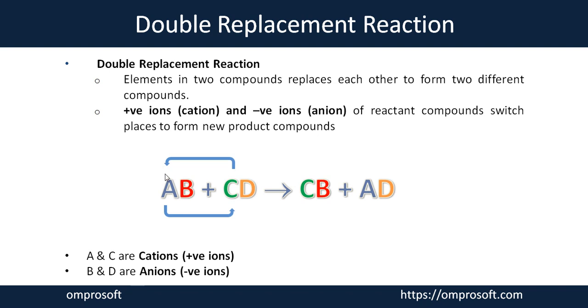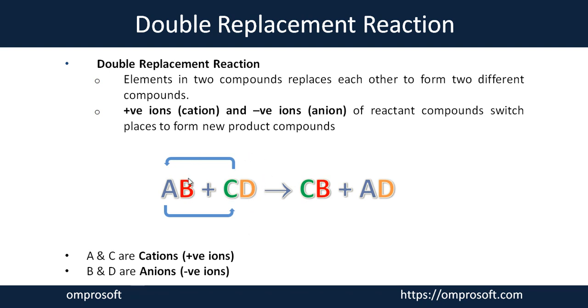The complete product which we get has completely different properties as compared to the reactant part. Such reactions are considered double replacement reactions, in which the cation switches its place with the cation and the anion can switch its place with the anion. So if the replacement of anions occurs, the B can replace D and D can come to the place of B.